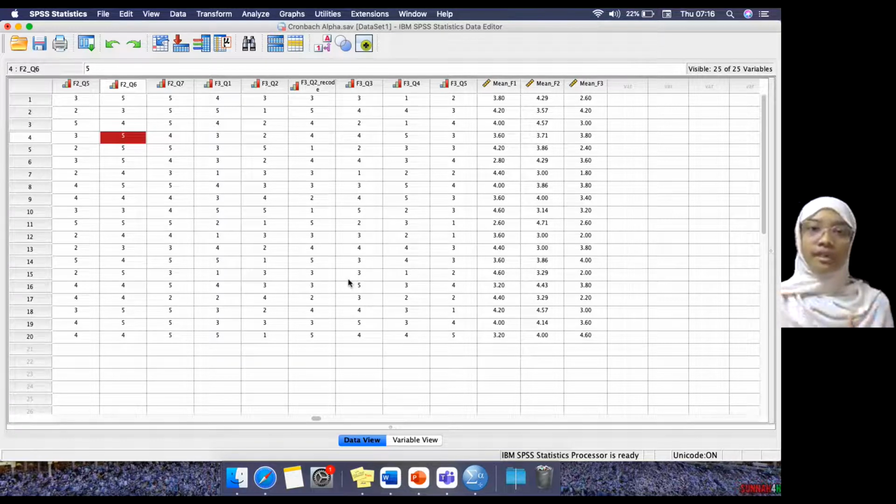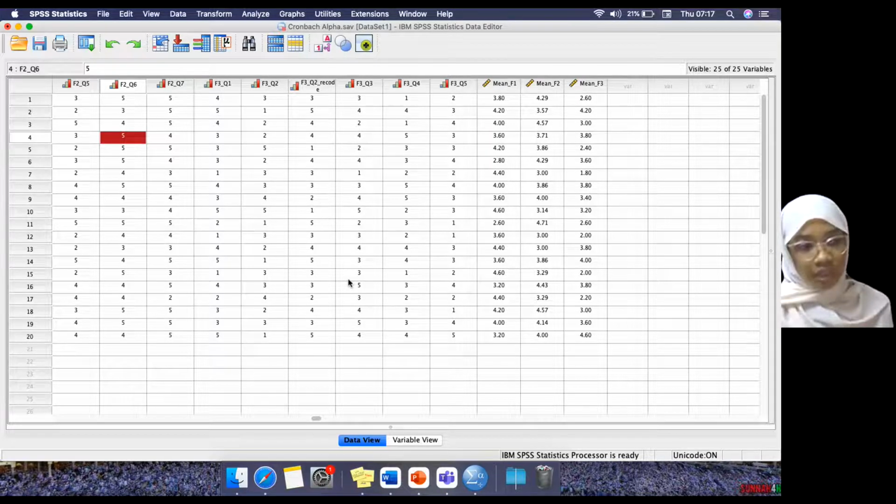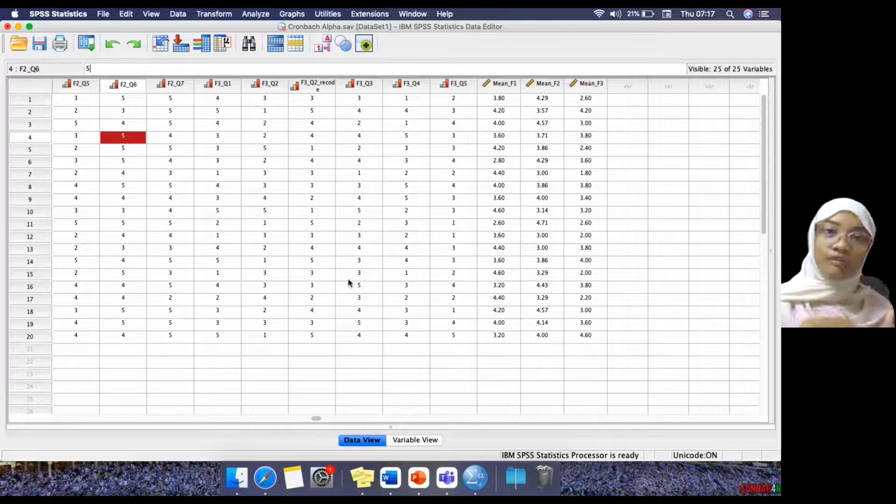If you don't go through the pilot study, once you are done collecting data, it's invalid. So you have to do it again and again and again to collect the data. So that's why we have to do the pilot test first. Pilot here means you test whether your question is reliable or not, or valid or not. So for the Cronbach alpha internal consistency, I will send you the notes later on. You have to reach an alpha value bigger than or equal to 0.7.